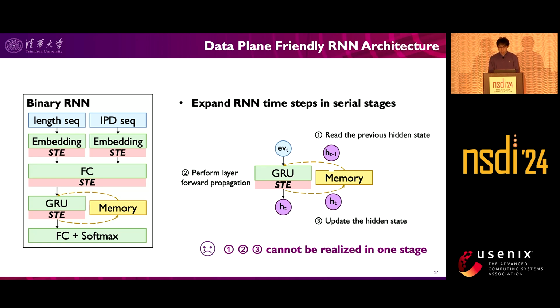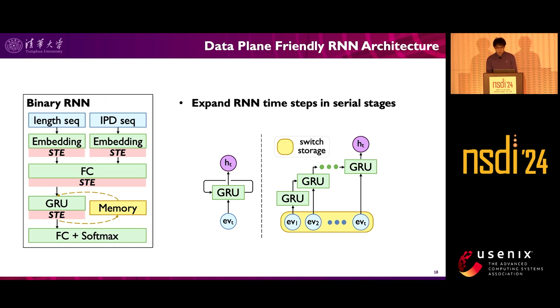Unfortunately, due to hardware constraints, each register can only be accessed once, and we can't realize these operations in one stage. Thus, we expand RNN steps in serial stages. In particular, we store a sequence of packet embedding vectors for a flow. For each packet, we calculate its embedding vector, update the sequence in storage, and execute all RNN steps for this